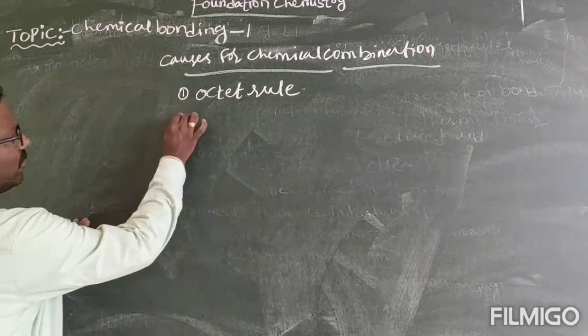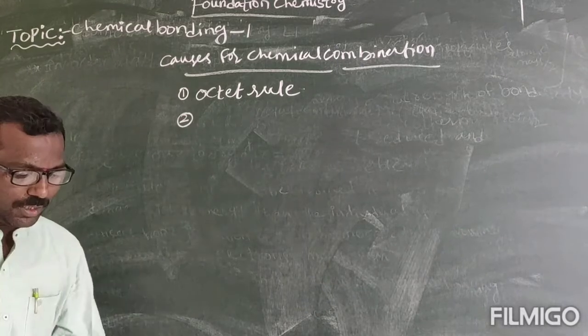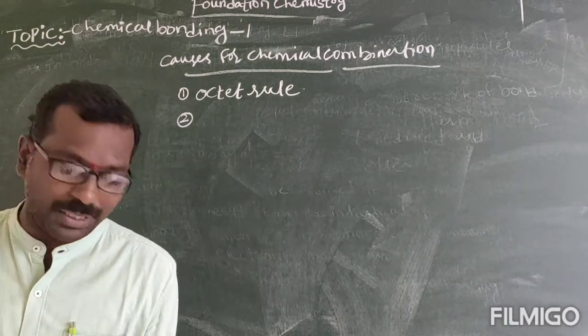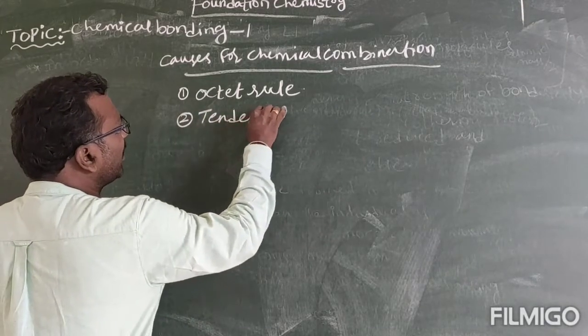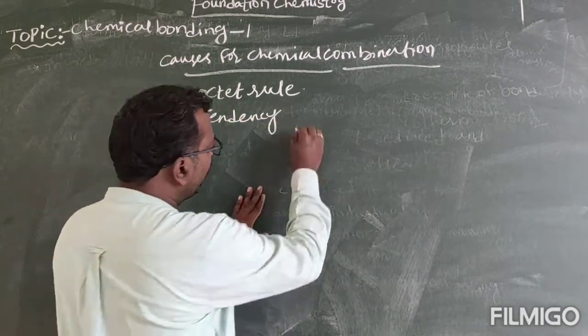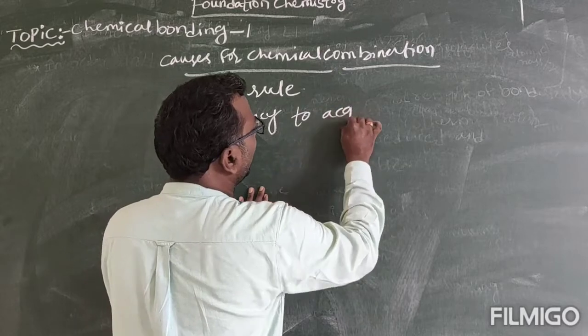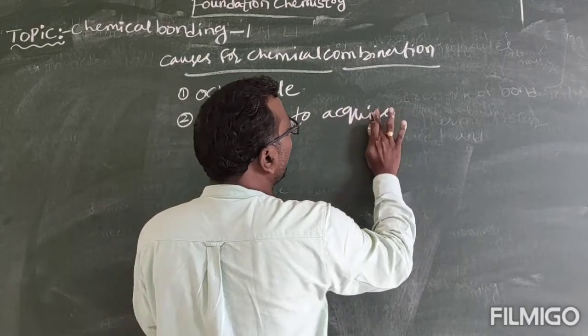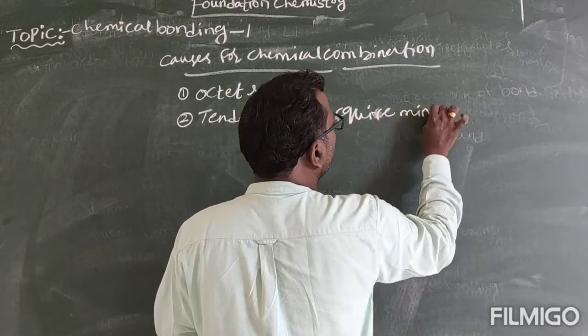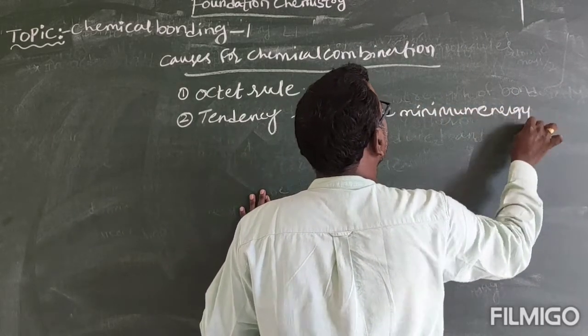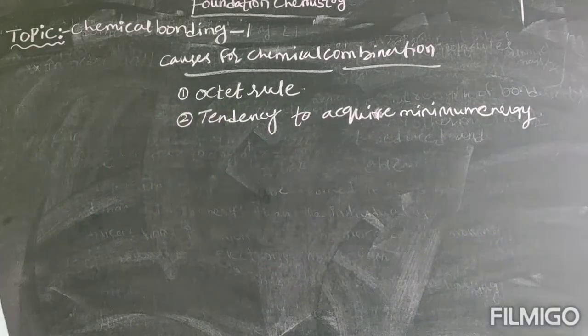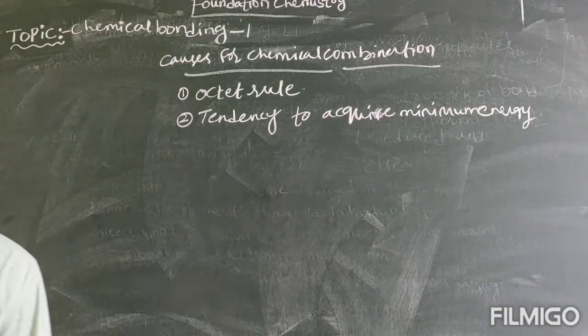And the second one is the tendency of the atom to acquire minimum energy. So these are the major causes for chemical combination.